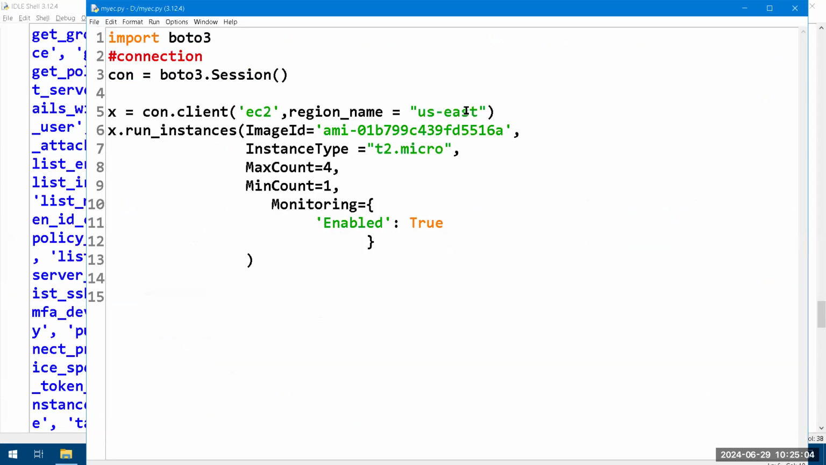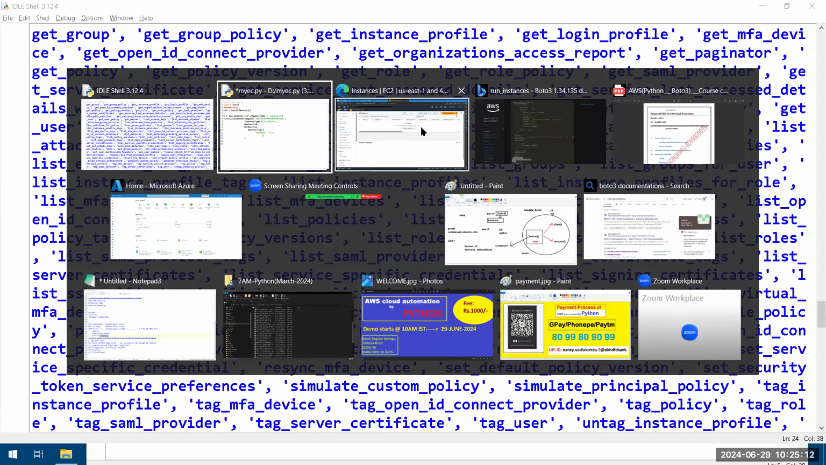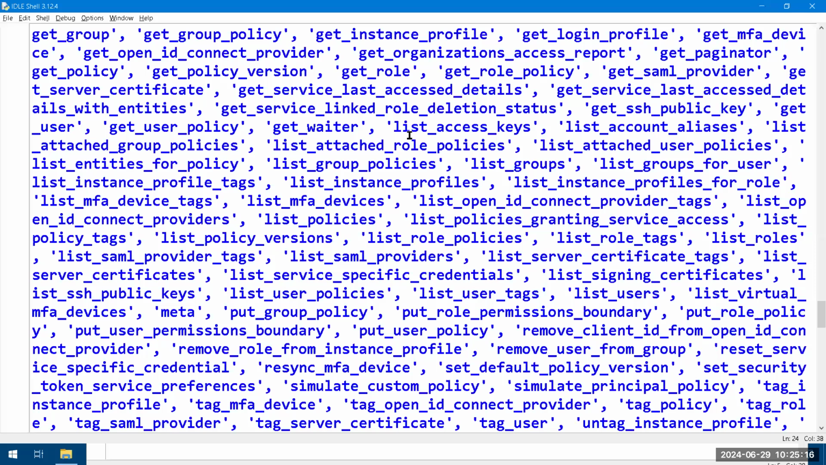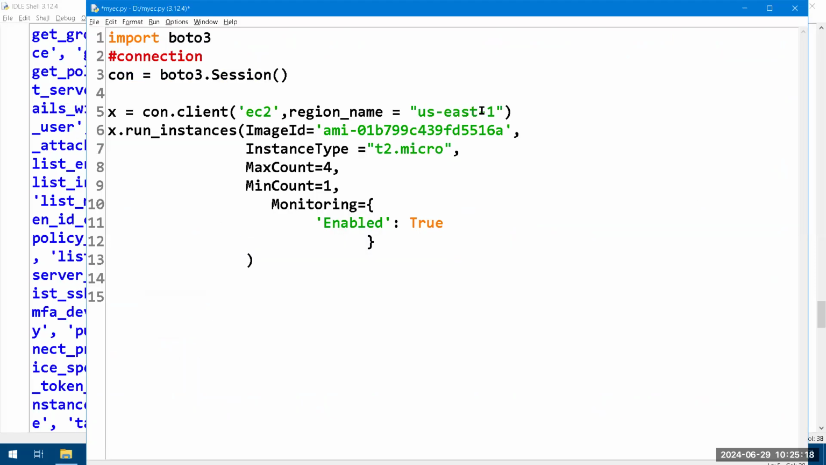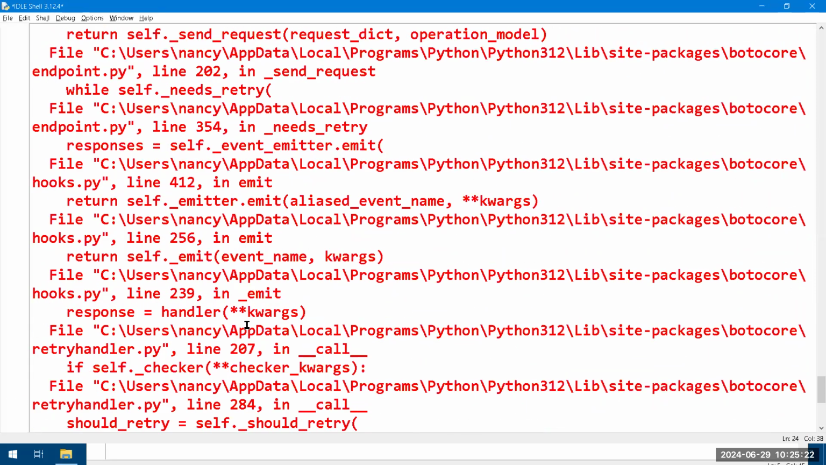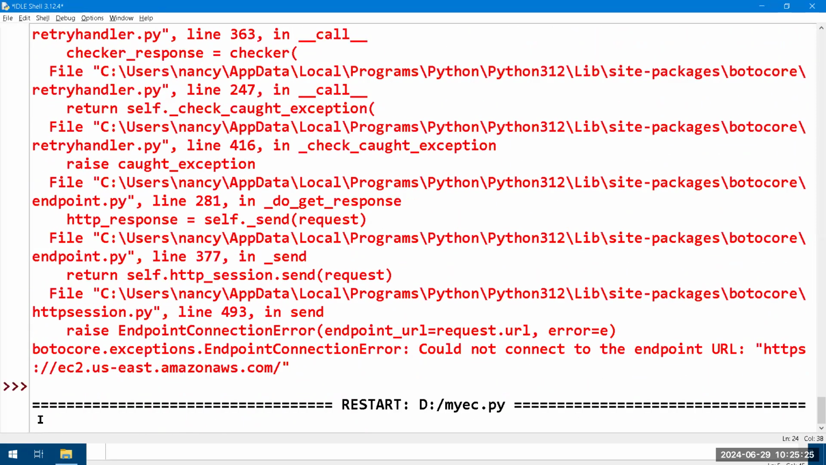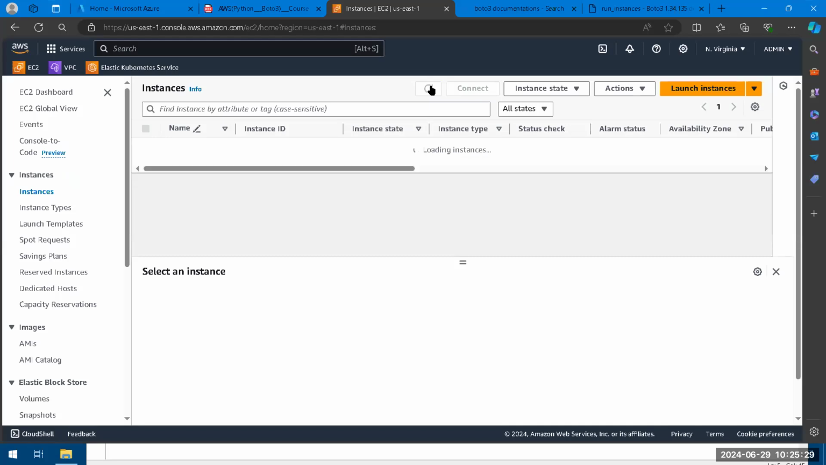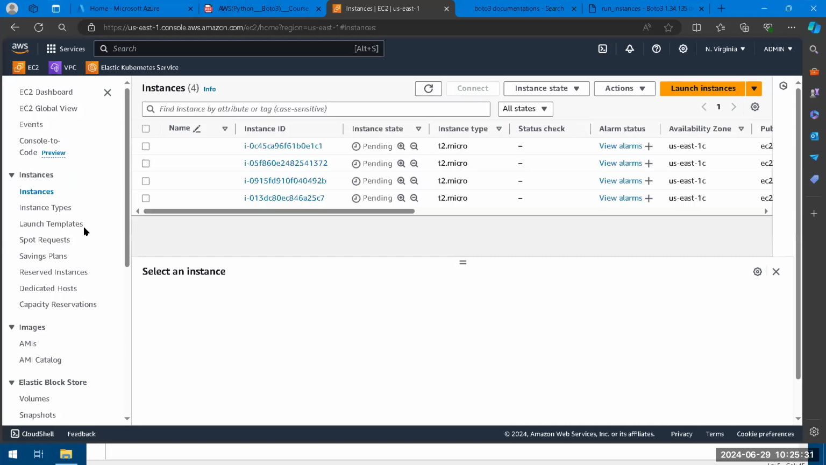Region name equal to US East 1. Hyphen, I think it's not there, correct? What is the naming convention? Just wait. us-east-1, correct? Here one more hyphen. Actually, this one was missing previously, correct? Yeah. Okay, one more time we are running. Okay, do the refresh. Perfect. It is creating all 4 VMs.